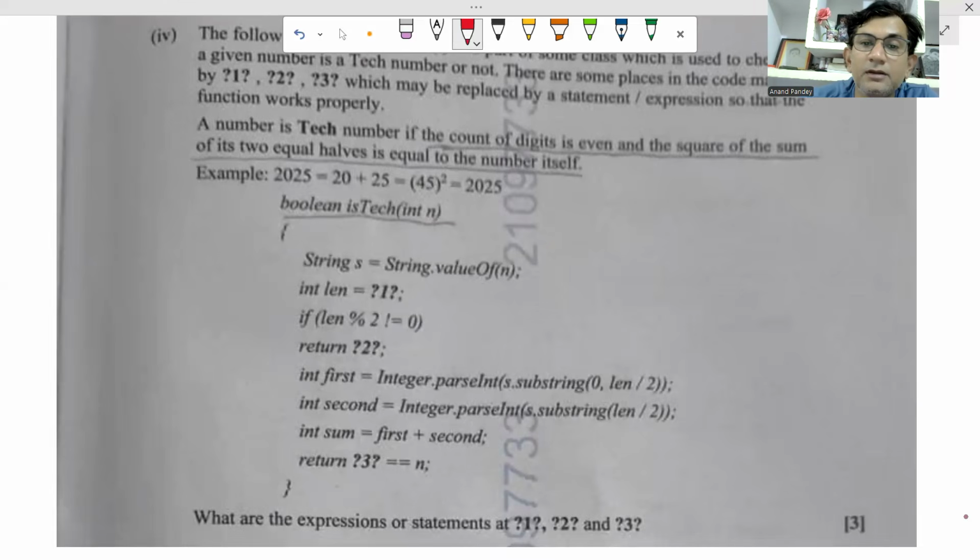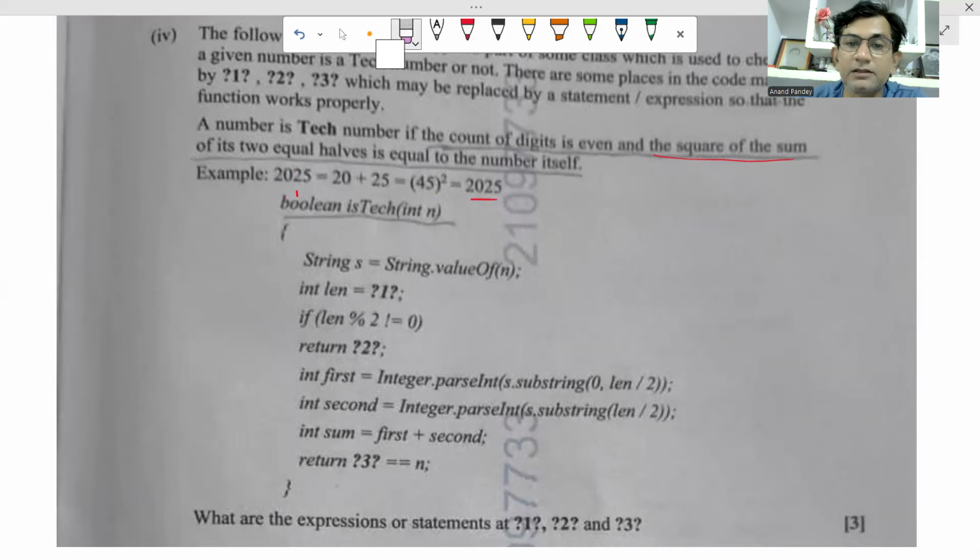A number is a tech number if the count of digits is even, meaning the number of digits should be even, and the square of the sum of the two equal halves is equal to the number itself. Means 2025 has 4 digits, so the number of digits is even. Two halves will be 20 and 25. Their sum square is equal to the number. This is a tech number.